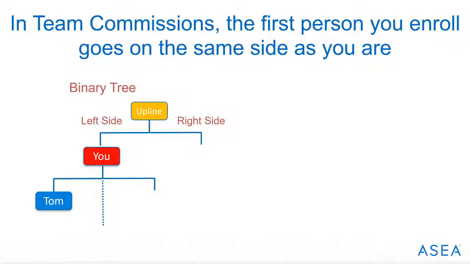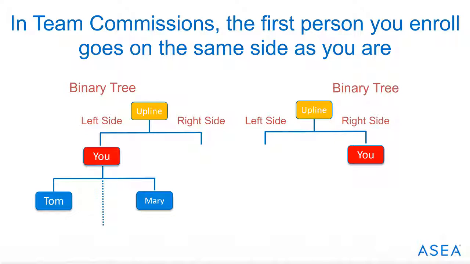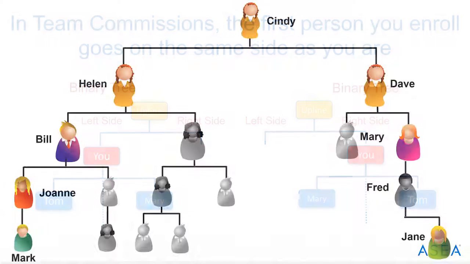Then, if you enrolled your next associate, Mary, she would be placed on your right side. However, if you were on the right side of your upline and enrolled Tom, he would be placed on your right while Mary would be placed on your left. The computer automatically does this for you, but now that you're getting ready to enroll your 3rd person, if you understand some basic strategy, you can potentially accelerate the growth of your organization.